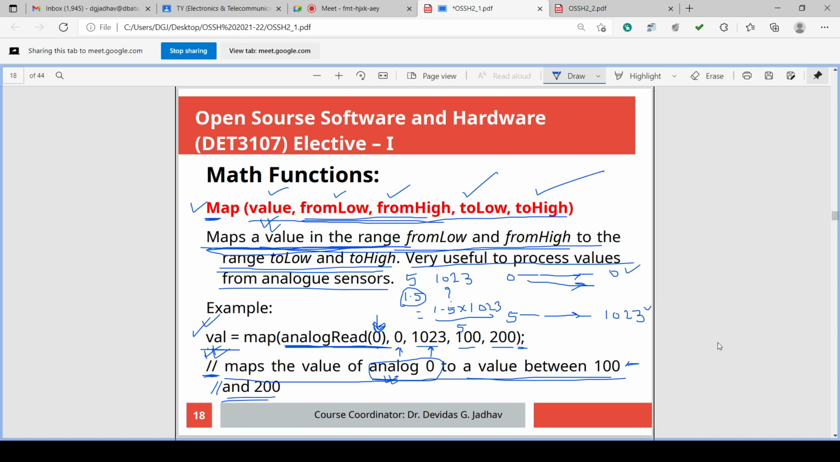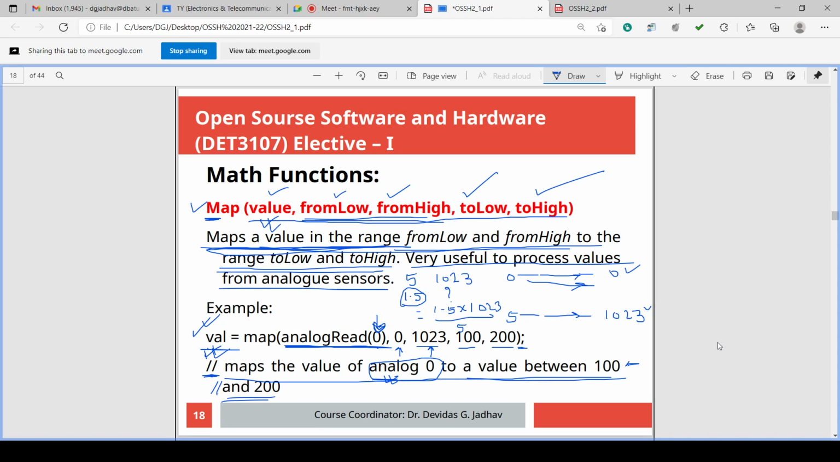But suppose 5 volt is analog input. So that is read, and after reading, which number is generated? For 5 volt, 1023 number is generated. Okay. Then if 1023 number is outputted on the PWM, it will give error because its limit is 255.